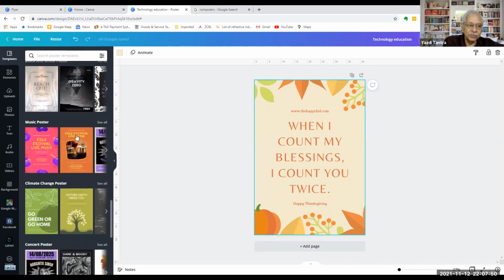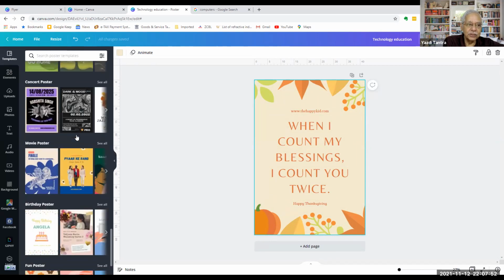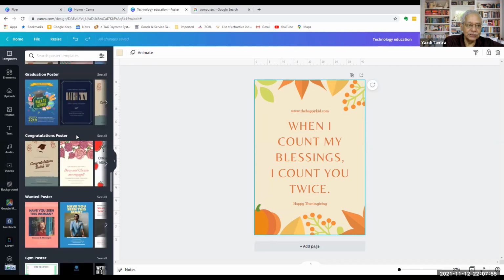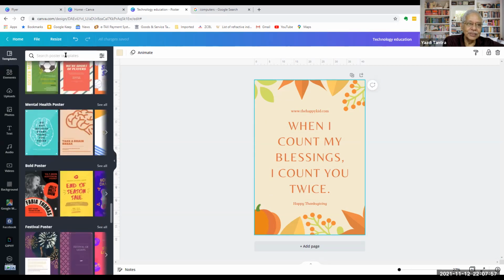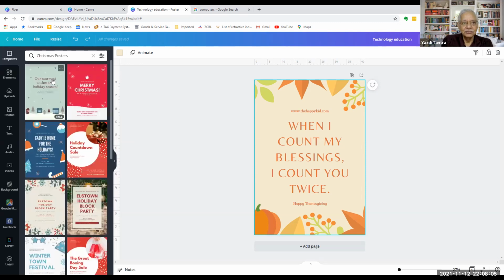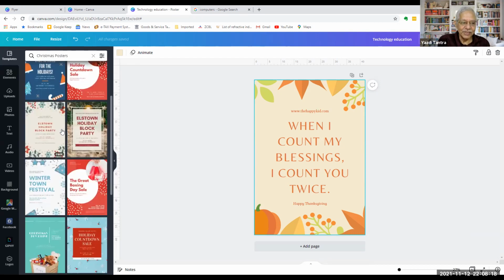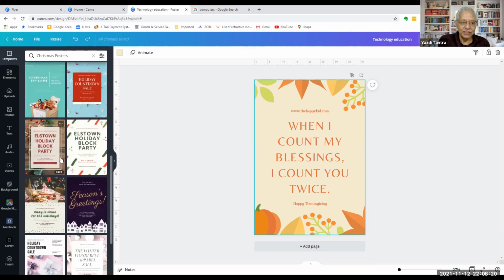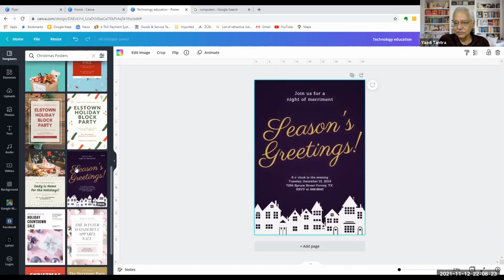Black and white posters, music posters, climate change, concert, movies, graduation, congratulations. Arey Baba, I am tired of searching. I'll just say Christmas. So I'll say Christmas posters. Here's the top search result. Okay, my Google is activated. So when I say Christmas, straight away I come to Christmas posters, all types of Christmas posters. Okay. Use this. Fine. Go, make changes.